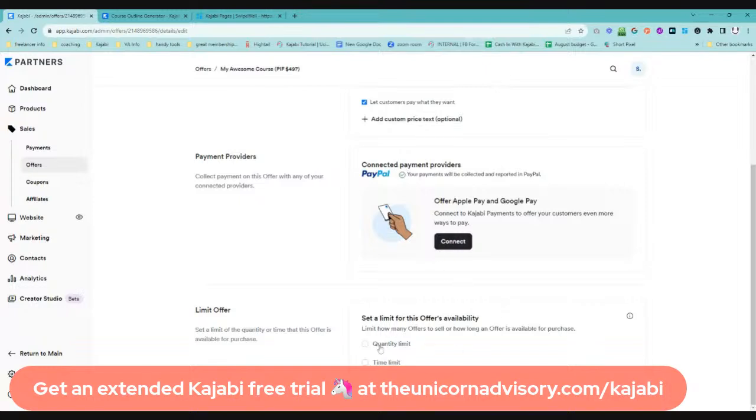And also, you can do things like set a quantity limit, like if you only have 10 spots available, or a time limit if you only want this offer to be available, for example, till the 31st of August, and then you want it to no longer be available. Being able to do things like that just adds to that flexibility. We can also offer coupons and discounts, and there's a lot that you can do around that.